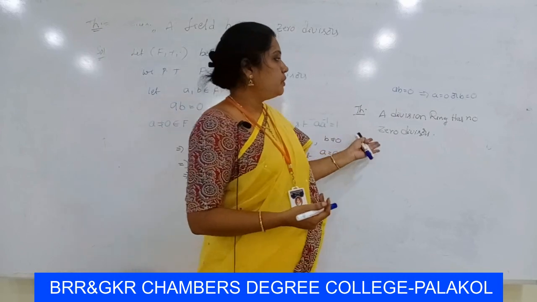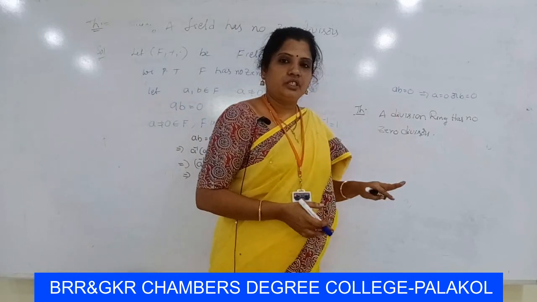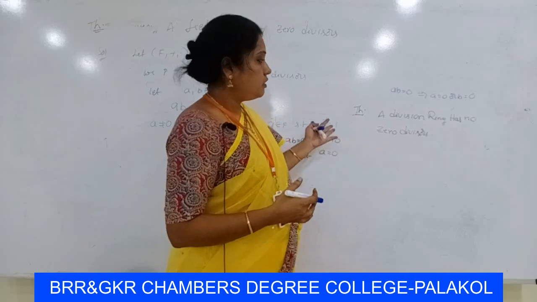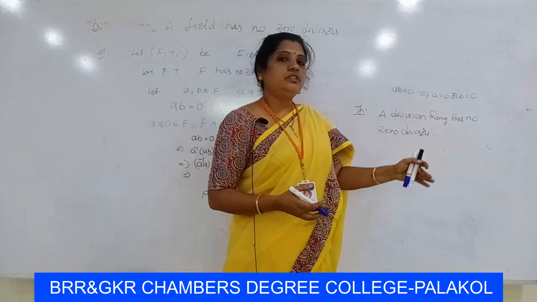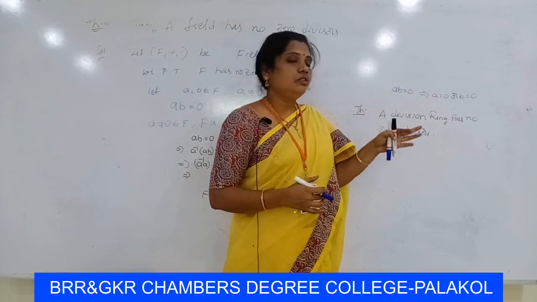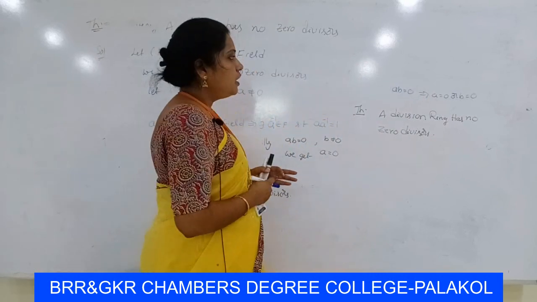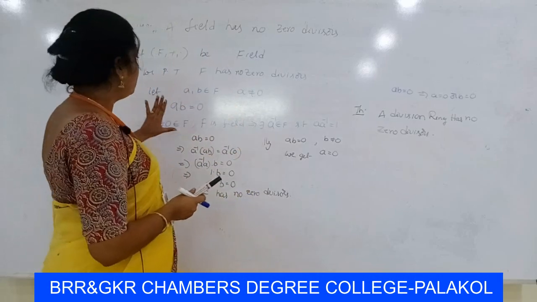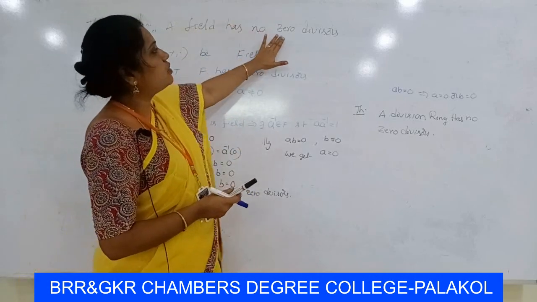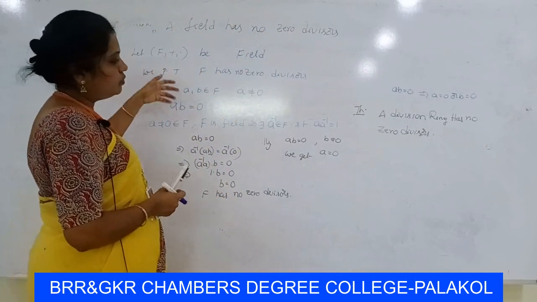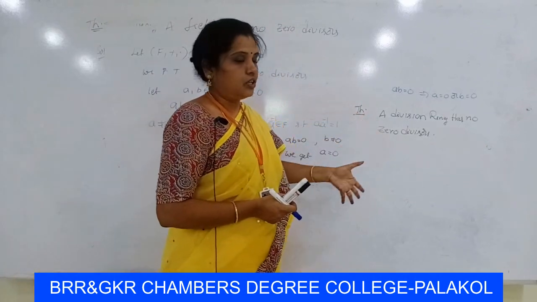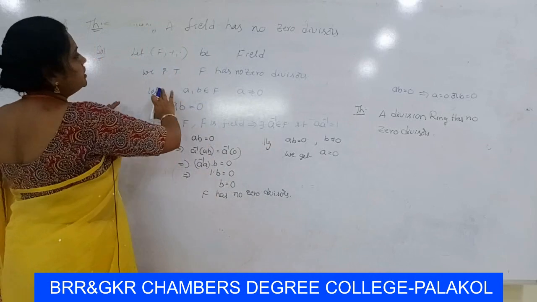So we have to prove a division ring has no zero divisors. What does it mean to have no zero divisors? It means that if we take the product AB is equal to 0, then A is equal to 0 or B is equal to 0. Here we already proved one theorem, that a field has no zero divisors. So the same proof we write for this theorem, because here F is a field.